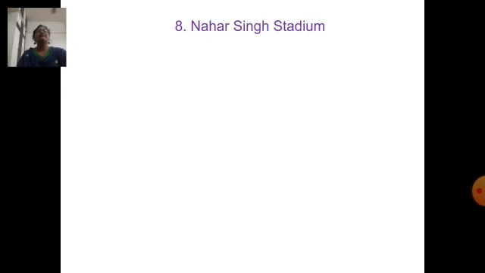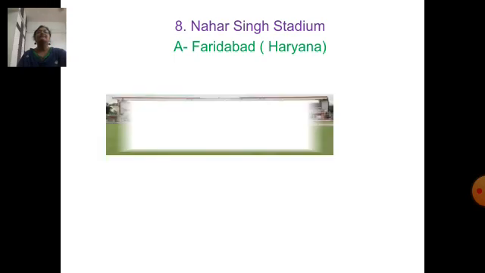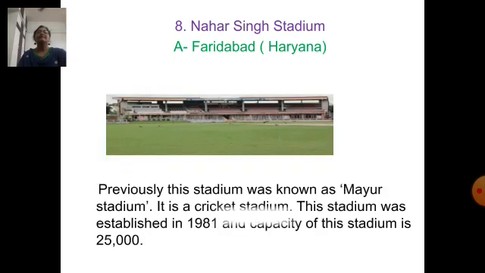Next question. Where is Nahar Singh Stadium located? Nahar Singh Stadium is located in Faridabad in the state of Haryana. Previously, this stadium was known as Mayur Stadium. It is a cricket stadium. This stadium was established in 1981 and the capacity of this stadium is 25,000.